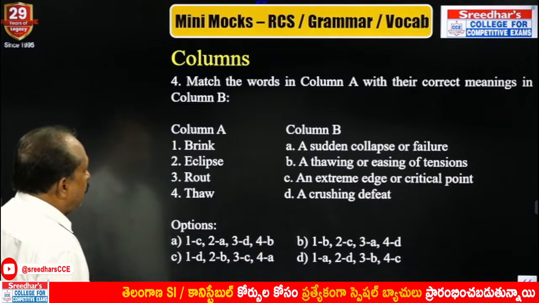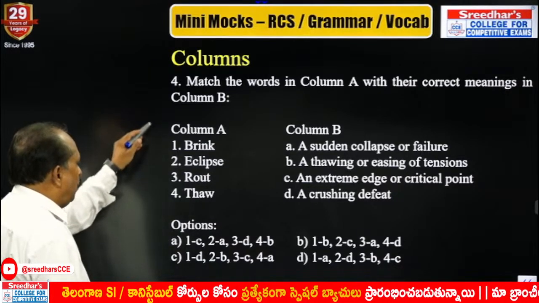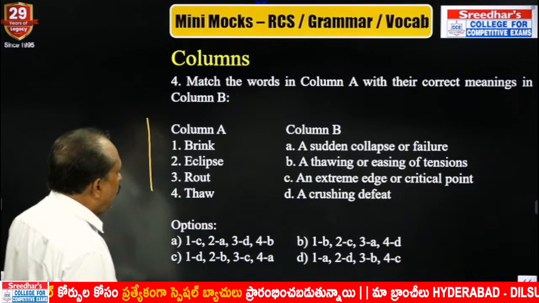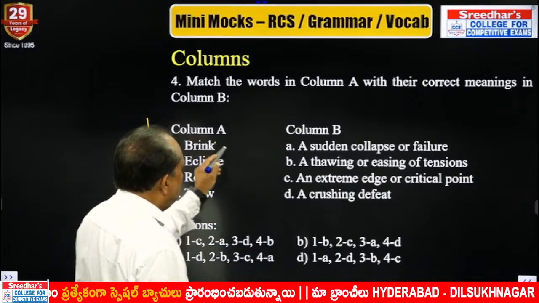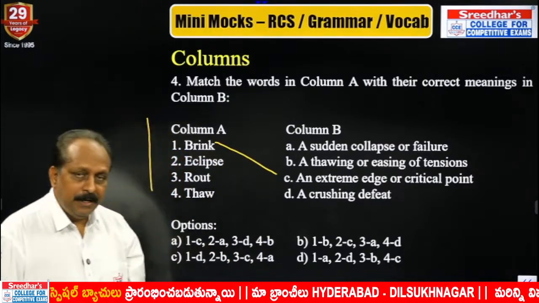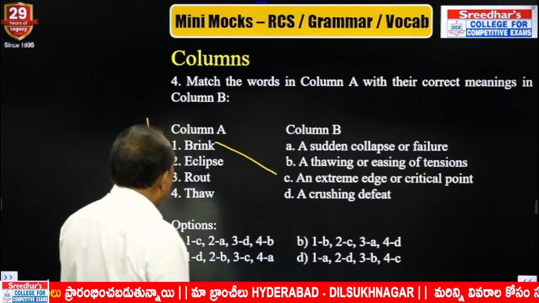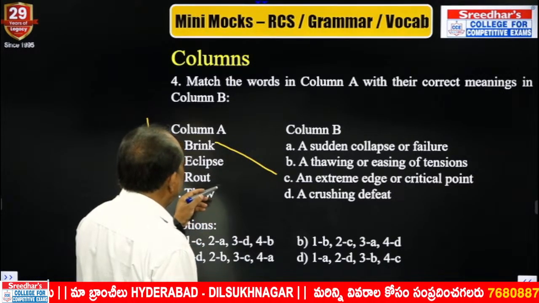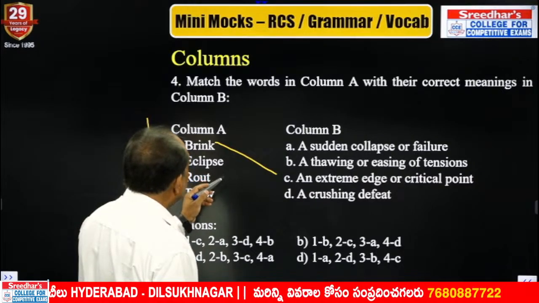Match the words with the meanings. We have four words: brink, eclipse, rout, thaw. Brink means what? Edge. Brink of defeat. Edge. And what is the second one? Eclipse.